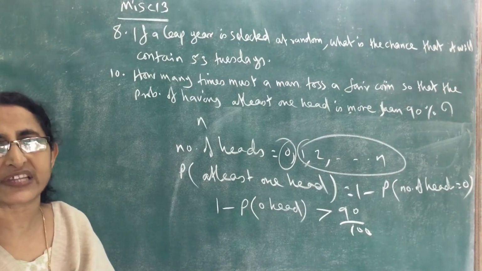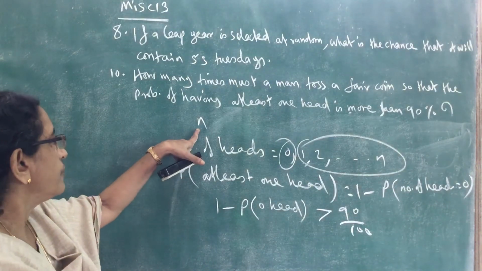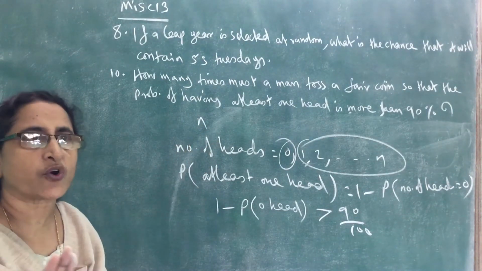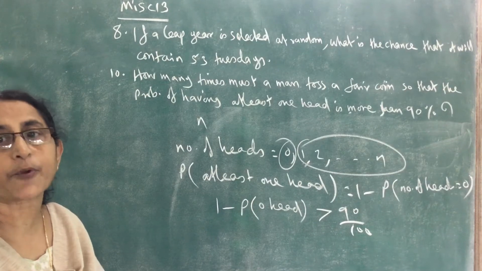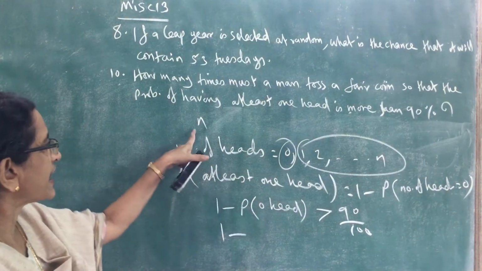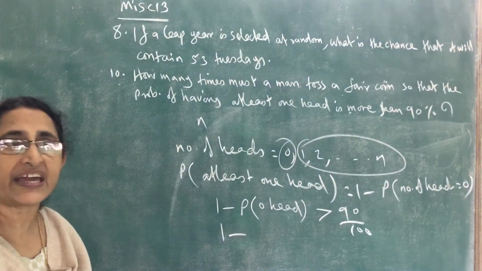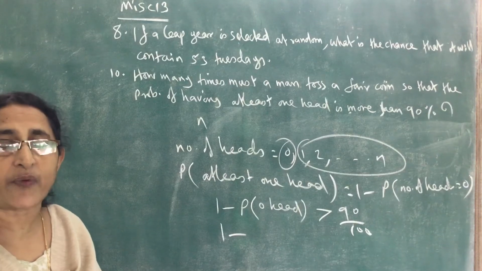What is the probability for that? Getting tail in each toss. There are n tosses. For all n tosses to get tail, what is the probability?